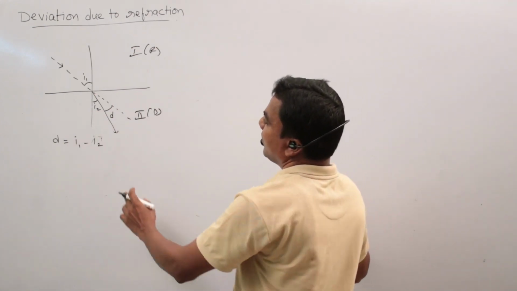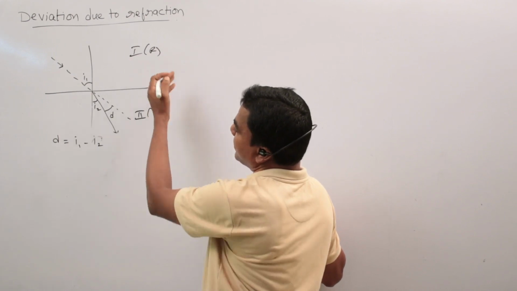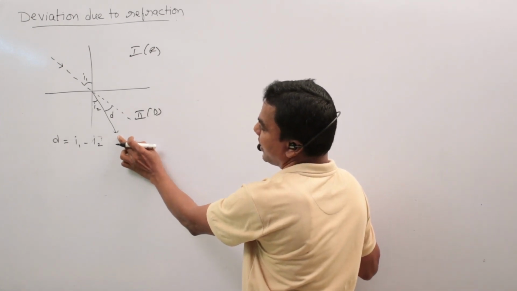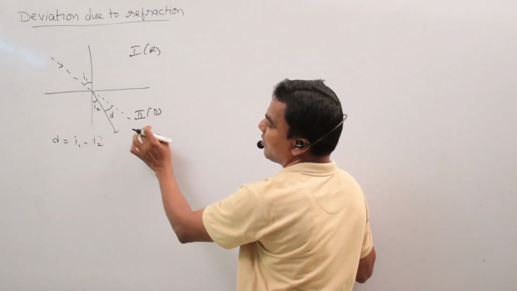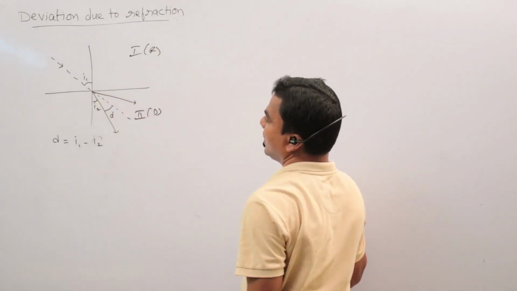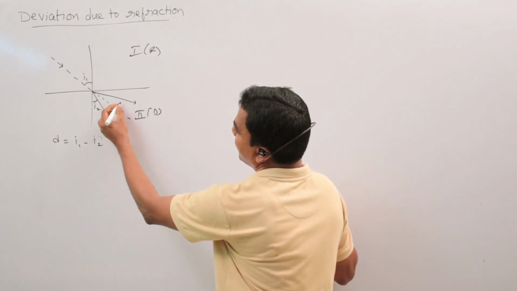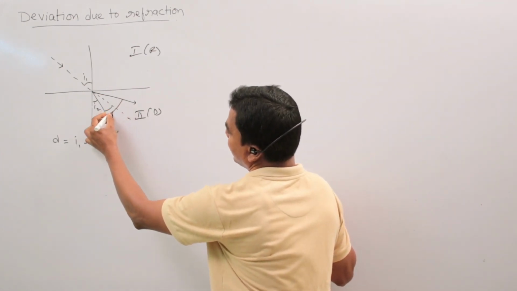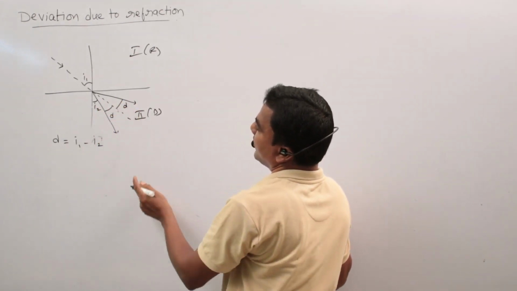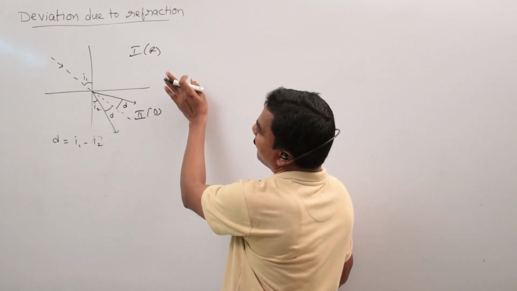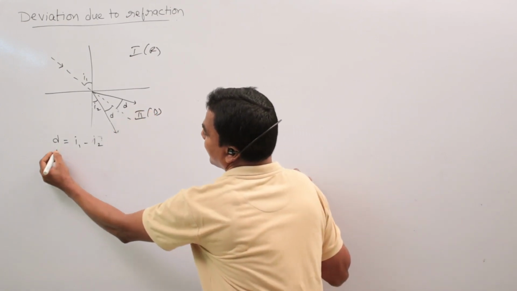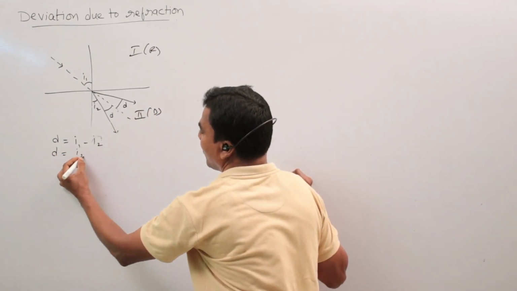But suppose a light ray is coming from denser to rarer. This refracted ray bends away from the normal, like this. So away from the normal. In this case, the angle of deviation represents this one. So for a light ray coming from denser to rarer, the angle of deviation D is written as D equals I2 minus I1.